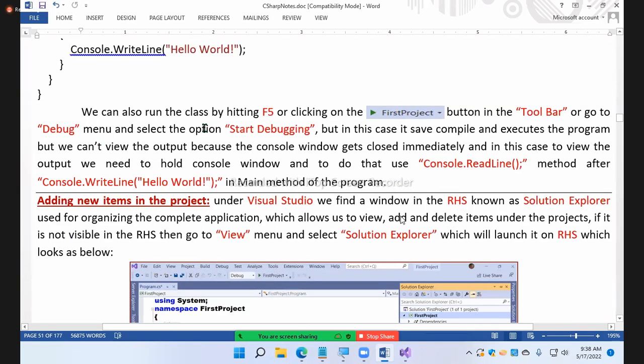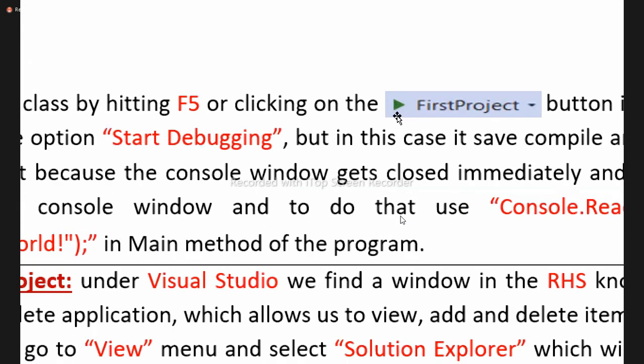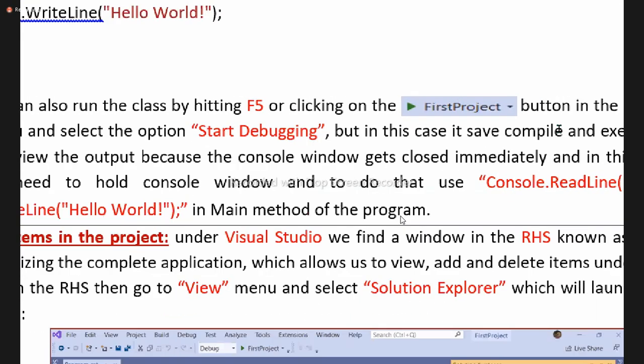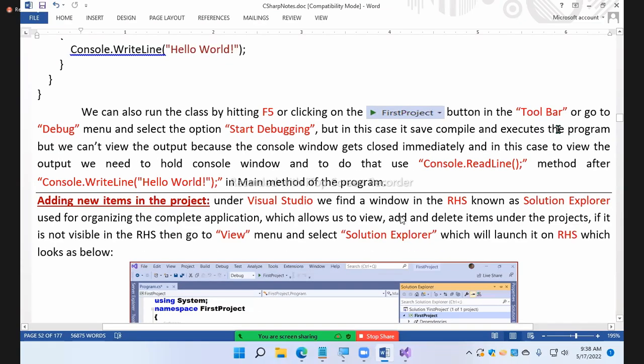We can also run the class by hitting F5 or clicking on the first project button in the toolbar, or go to the debug menu and select the option start debugging. All options are available. But in this case, it will save, compile and execute the program, but we cannot view the output because the console window gets closed immediately.